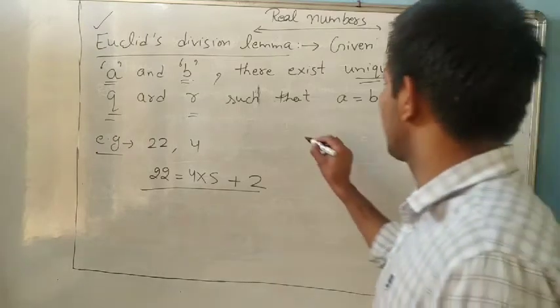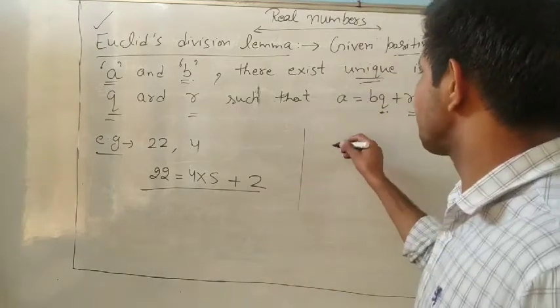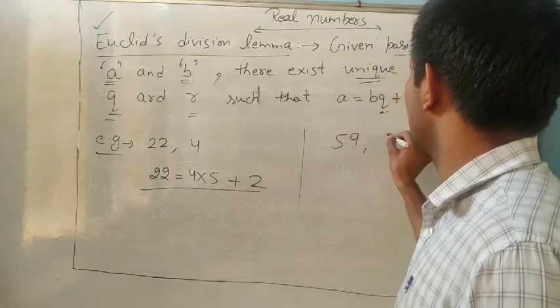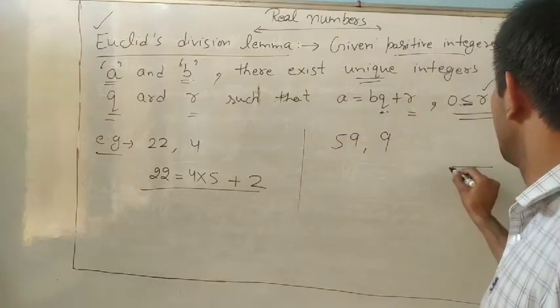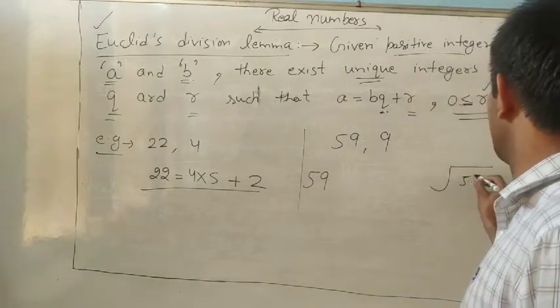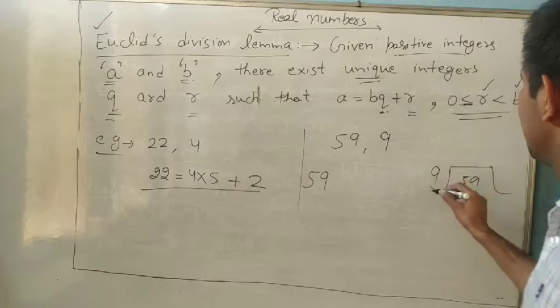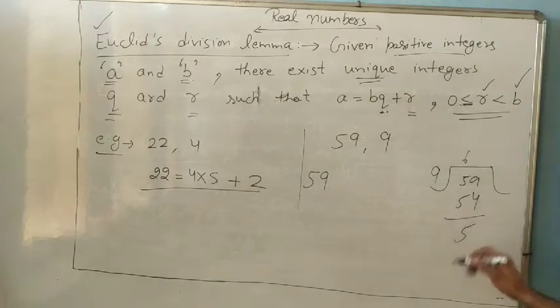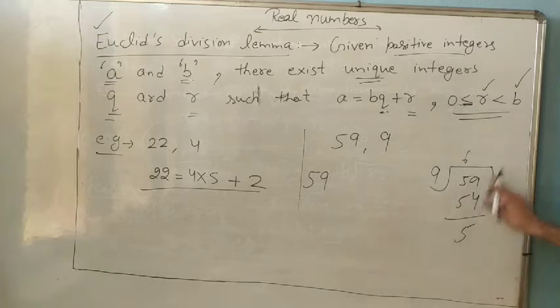One more example you can write if you want. Suppose 59 and 9. If you know it directly, you can write directly also. 59 divided by 9. 9 6s are 54. And how much remainder? 5. Remainder is always less than b and greater than or equal to 0.